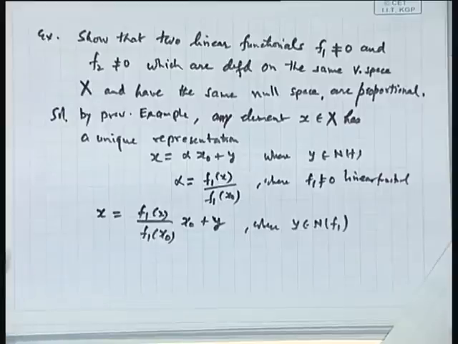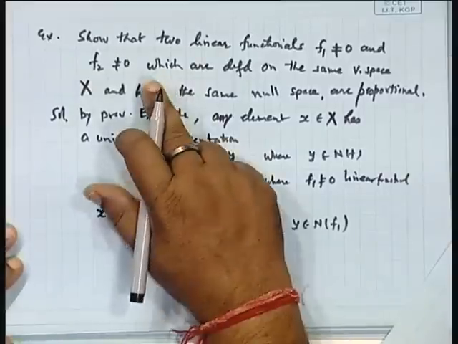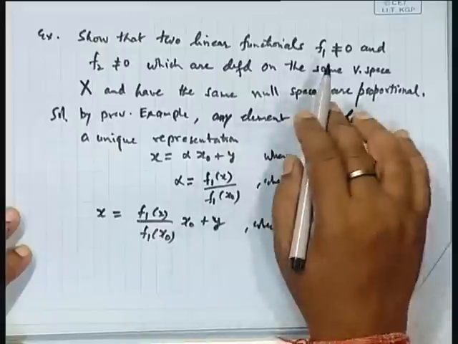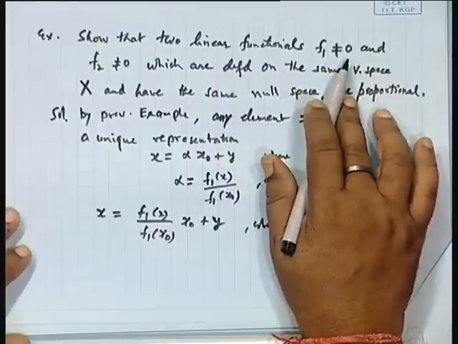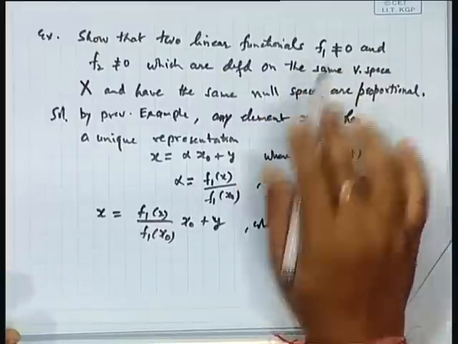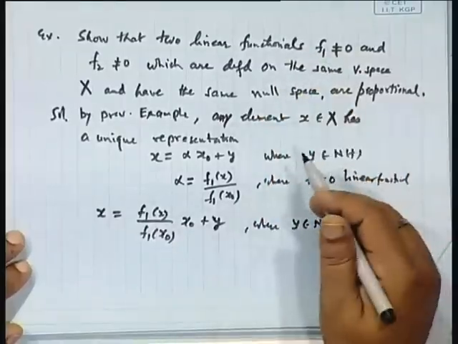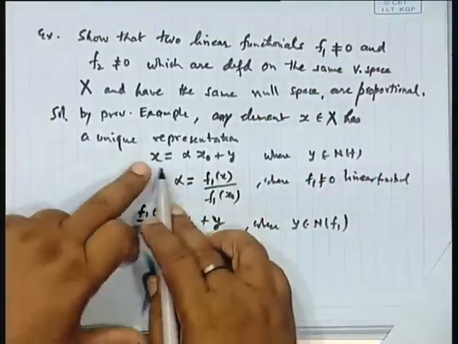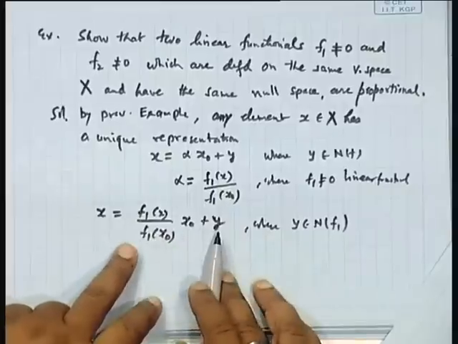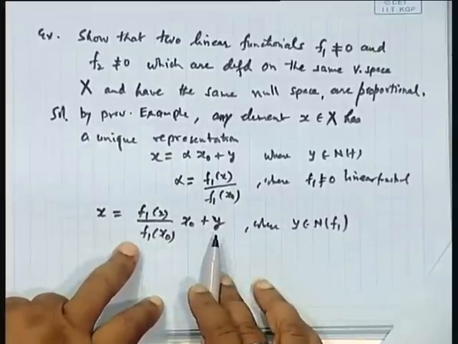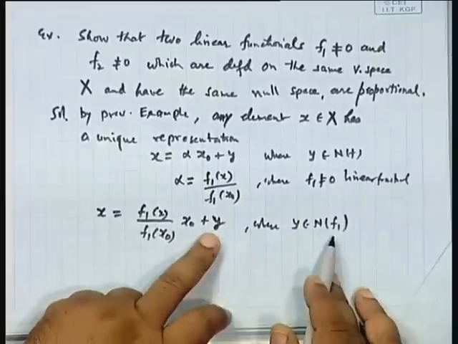Is it okay? Now, what is given in the question? Two linear functionals are given, both are non-zero. I am picking up only one linear functional, applying the previous example, and writing the expression of x in terms of f1. Is it okay? Where this element belongs to y.